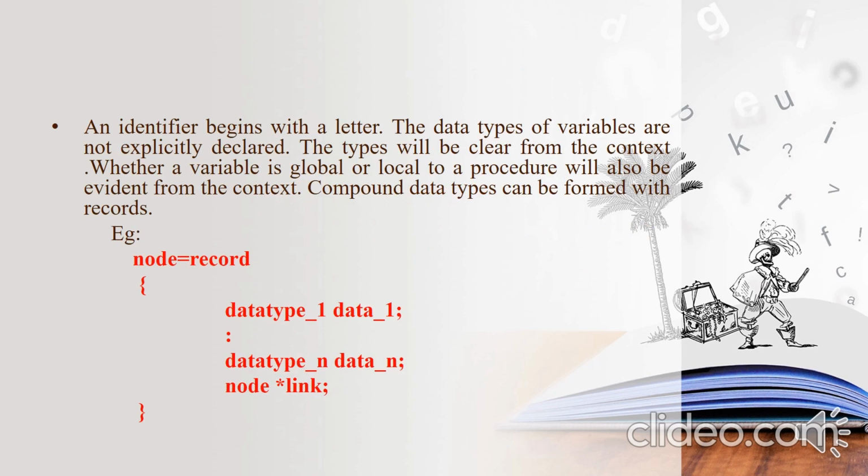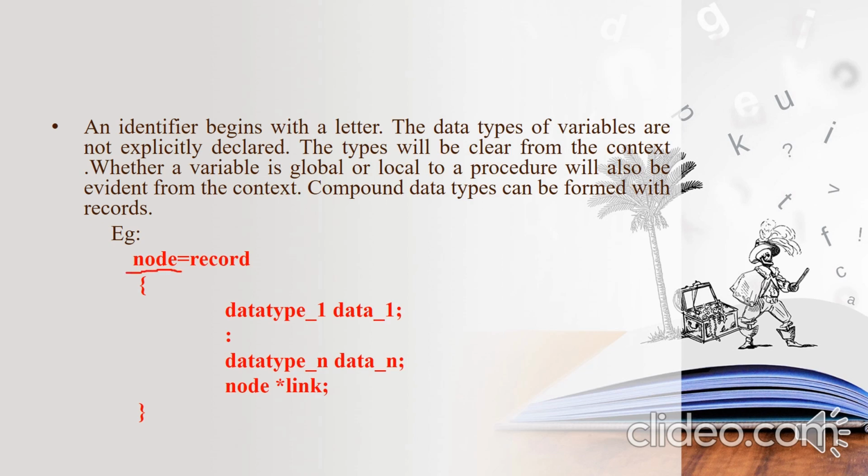An identifier begins with a letter. The data types of variables are not explicitly declared. The types will be clear from the context. Whether the variable is global or local to a procedure will also be evident from the context. Compound data types can be formed with records.